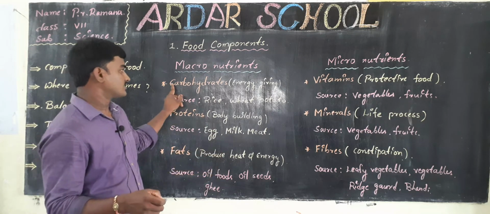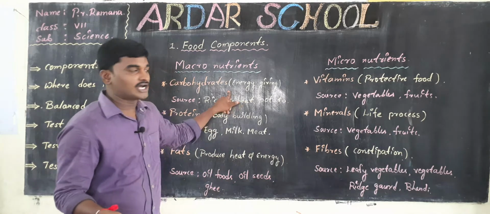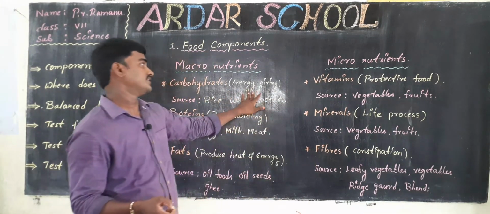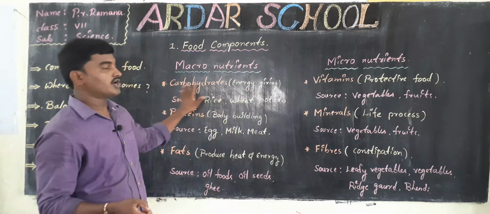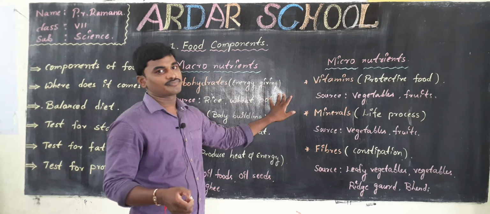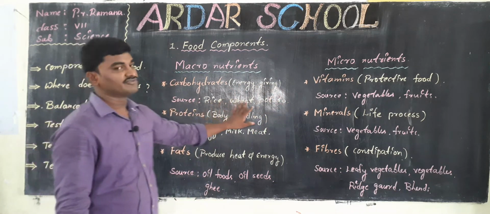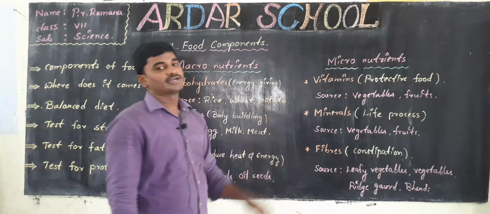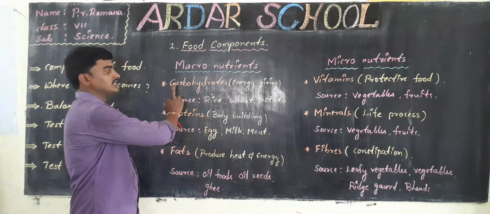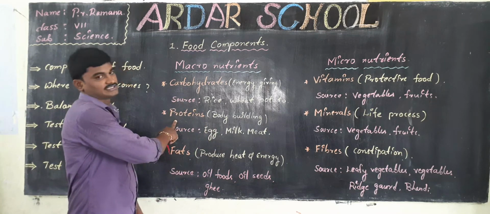Here we can see carbohydrates. We can also call carbohydrates energy giving nutrients. The sources of carbohydrates are rice, wheat and potato, and some other foods also contain carbohydrates.